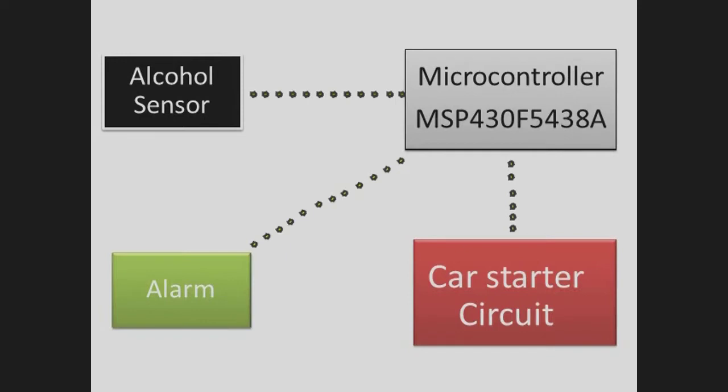The sensors can be placed at appropriate locations in the car. One sensor can be placed on the middle of the steering wheel. One sensor can be placed on the inner roof of the car above the driver's seat. One sensor can be placed next to the seat belt holder on the driver's side.